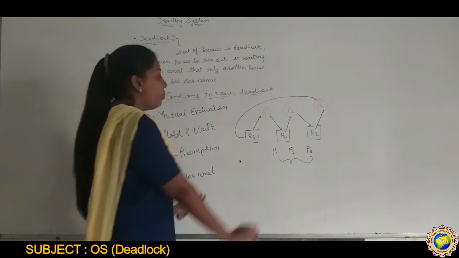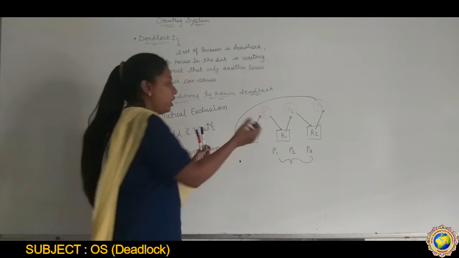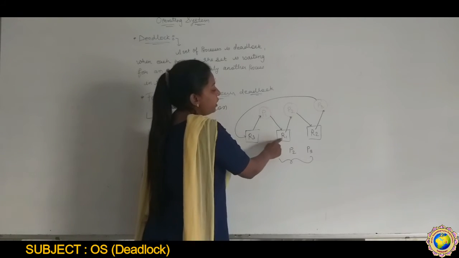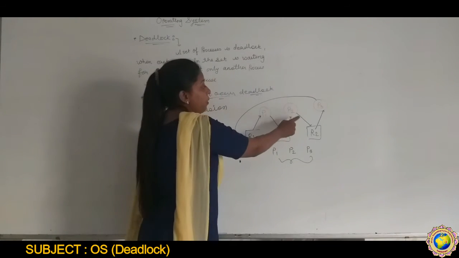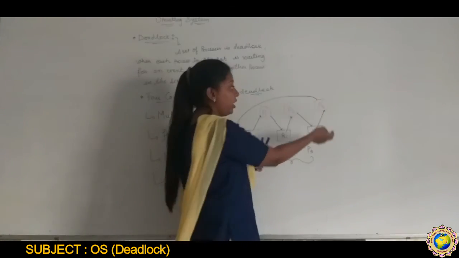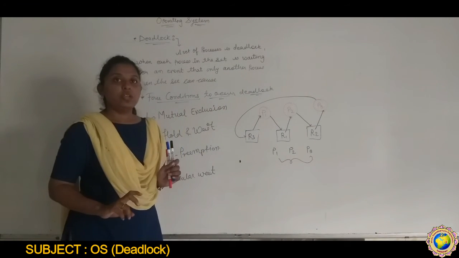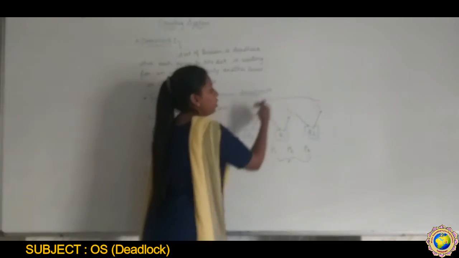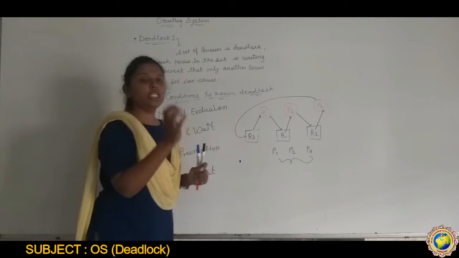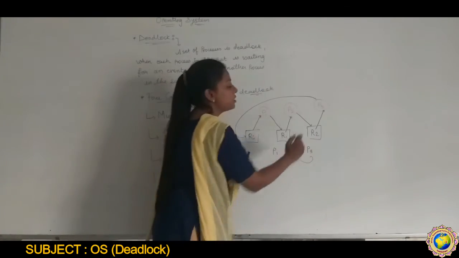So P1, P2 and P3 are waiting circularly. P1 is requesting R1, R1 is already allocated to P2. P2 is requesting R2, but R2 is already allocated to P3, and P3 is requesting R3. So this is called a circular wait. Same as we can consider students: here three students are there, and these are the assignments.